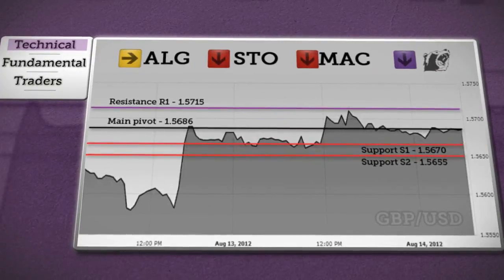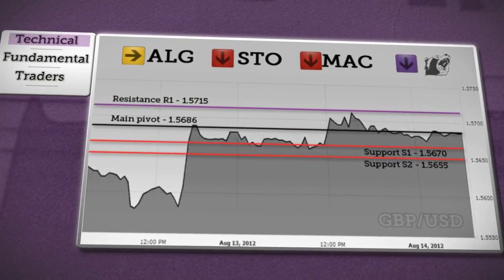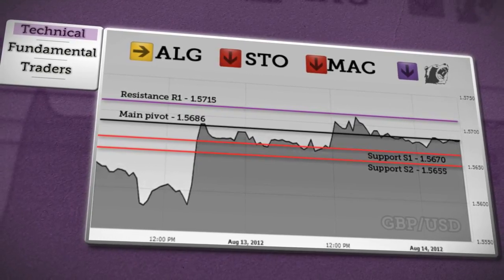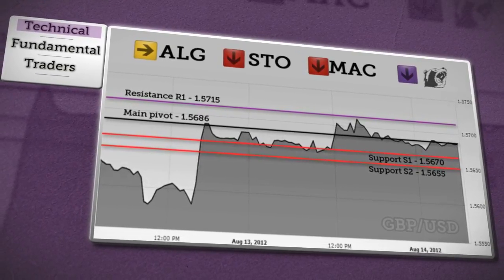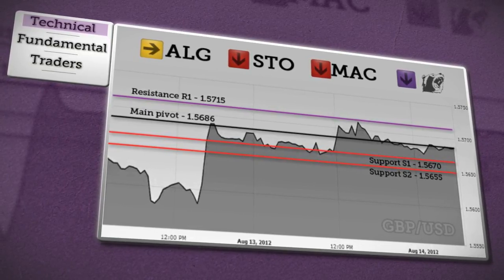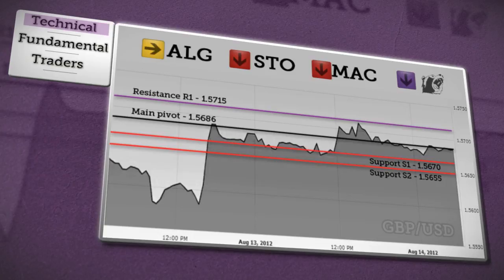After that we have the sterling dollar. We're expecting price will fall below daily pivot and at first will retest S1 support and subsequently it could fall towards S2 where it could form bottom. But on the upside, if price rebounds from daily pivot, it could retest resistance R1. The summary of our indicators show a bearish trend.